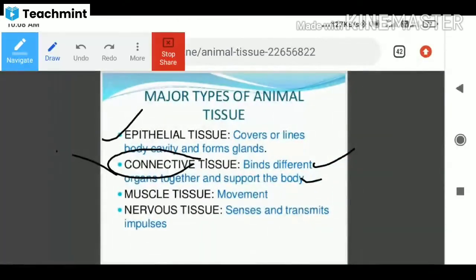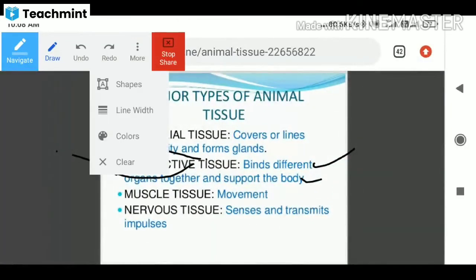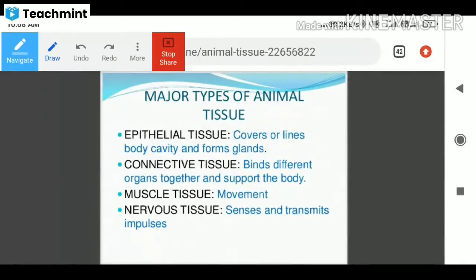Epithelial tissue, connective tissue. Connective tissue binds different organs together and supports the body. Whereas the muscle tissue is useful for the movement of organs, for example shoulder, kidney, hands, legs, etc. Wherever the movement is available, there we can identify the muscle tissue. Nervous tissue is very important. It receives the senses and transmits the impulses to the various parts and from one organ to another organ. So these are the major four types of animal tissues.